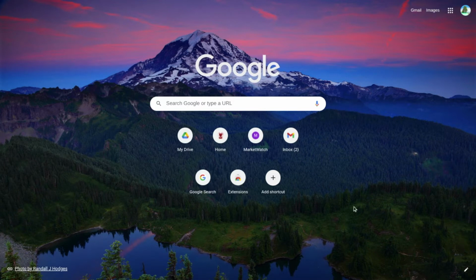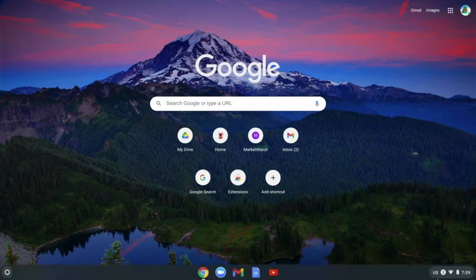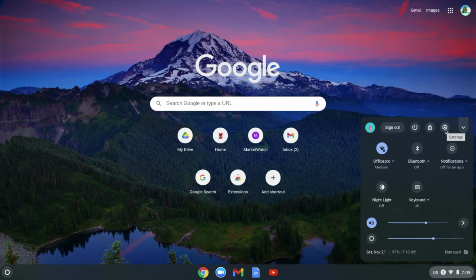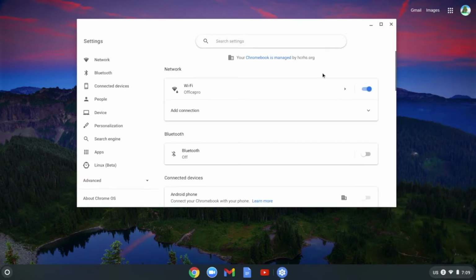So the first thing you're going to want to do is go down to the bottom right hand corner of your screen and find this time icon. This will open up settings, or like the little settings control center, and you can click the settings icon in the top hand part of the screen.